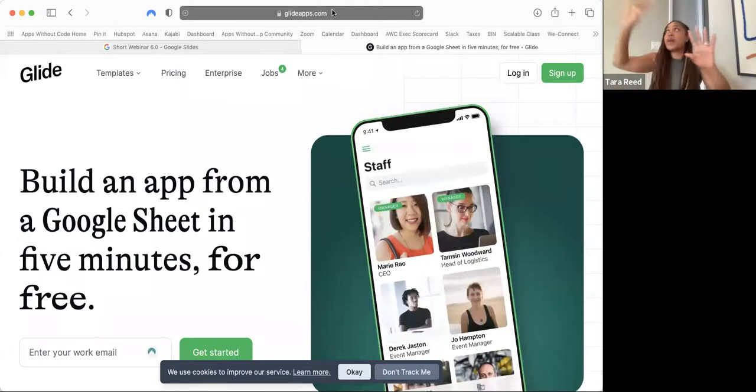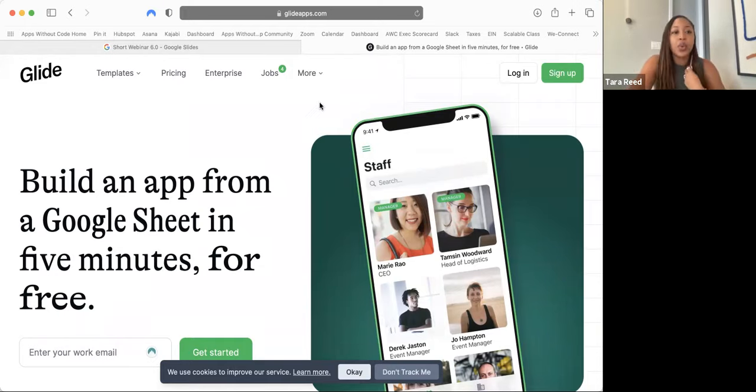I want you to go open up another screen or another tab. Sometimes people like to put the video right next to the screen so that they can do it back and forth. Now is work time. So you're up. I want you to go to a new tab and type in glideapps, plural, apps.com, glideapps.com. This is the software we're going to be using to create your app in this challenge, right?